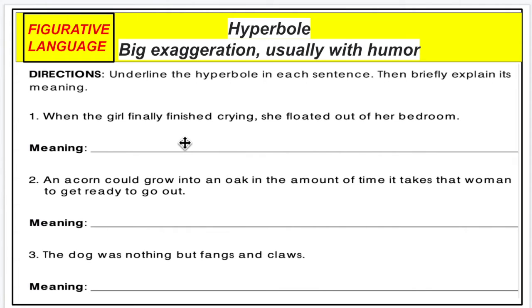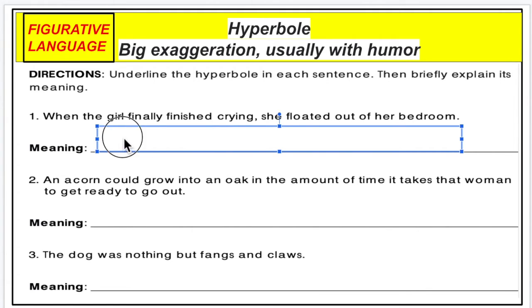Sentence 1. When the girl finally finished crying, she floated out of her bedroom. What does that sentence mean? Well, so far we know that a girl was crying, and then it says she floated out of her bedroom. So that means that she got out of her bedroom after she finished crying.